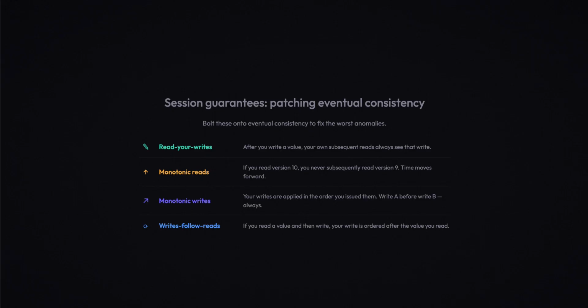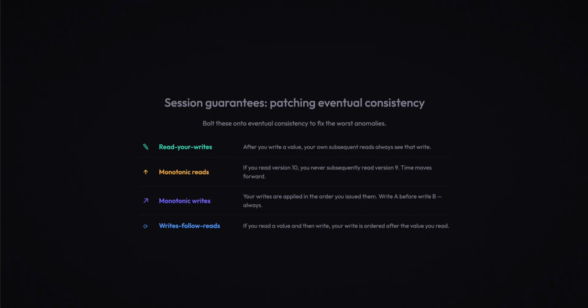Read your writes. After you write a value, your own subsequent reads always see that write. You won't lose your own comment. This is typically implemented by sticky sessions, routing your request to the same replica. Monotonic reads. If you read version 10, you will never subsequently read version 9. Time moves forward for you, typically enforced by tracking the highest version you've seen and only accepting reads at that version or later.